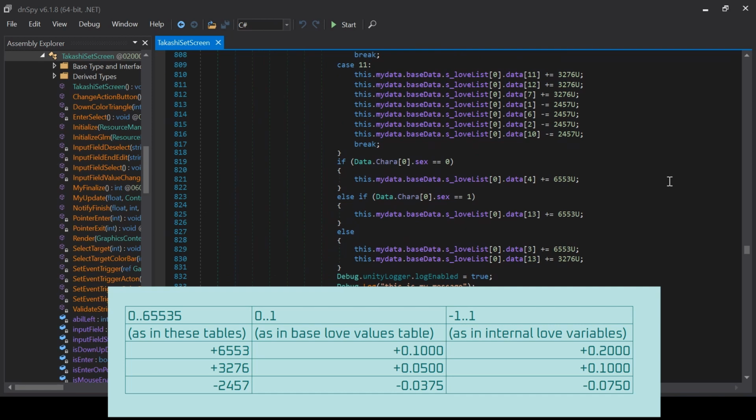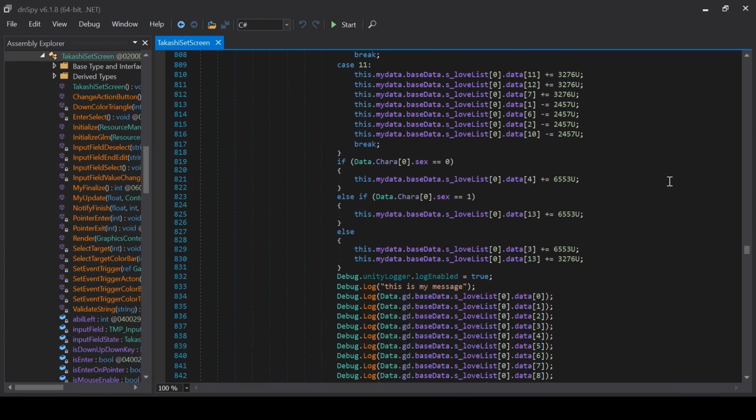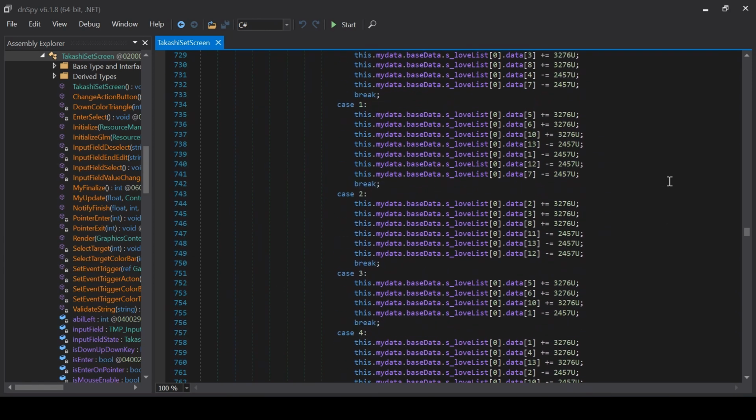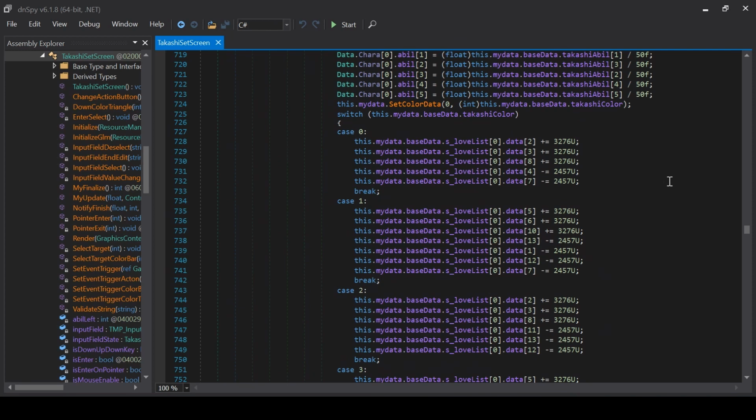So in the same range as the numbers in the table, plus 3000 and something will be around 0.05, and minus 2500 will be around 0.0375. Note that in case of sex preferences we get plus 6000, which will be around 0.1. Exact numbers aren't especially important anyway. I think these are more interesting from the point of character background, which characters like which colors and so on. So we can decipher the numbers like this.